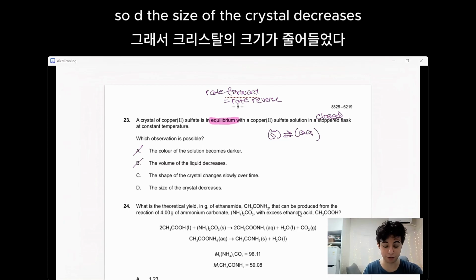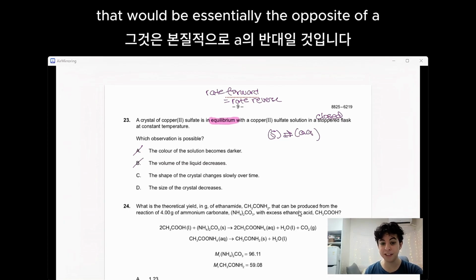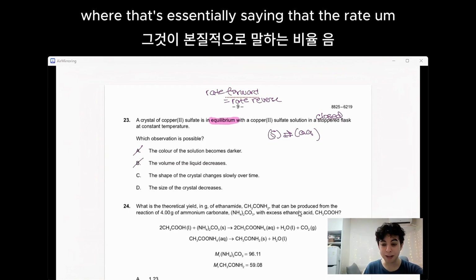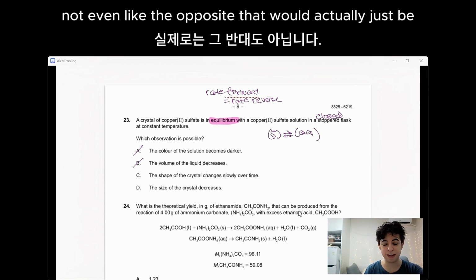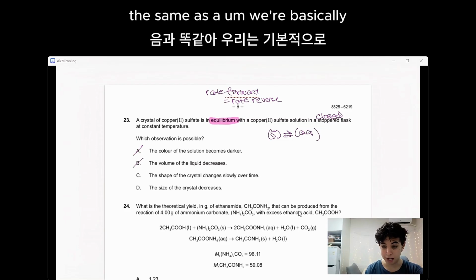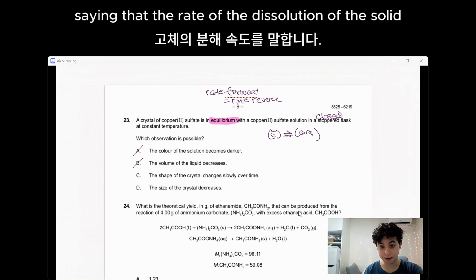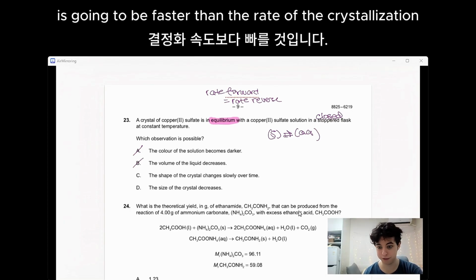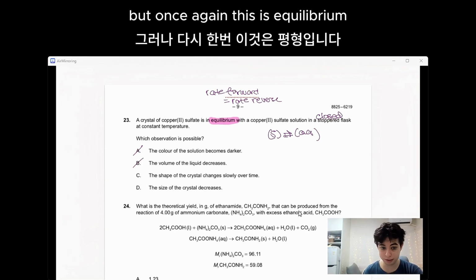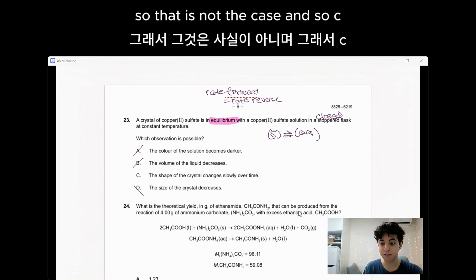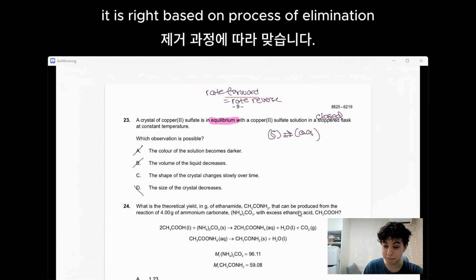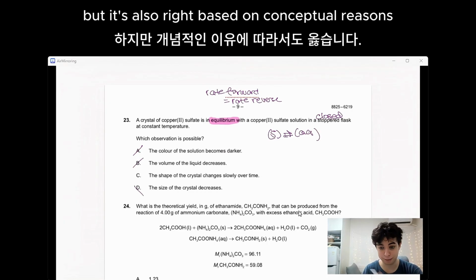So D, the size of the crystal decreases. That would be essentially the opposite of A, where that's essentially saying that the rate, not even the opposite, that would actually just be the same as A. We're basically saying that the rate of the dissolution of the solid is going to be faster than the rate of the crystallization. But once again, this is equilibrium, so that is not the case. And so C is right based on process of elimination, but it's also right based on conceptual reasons.